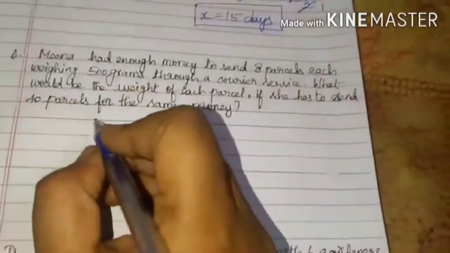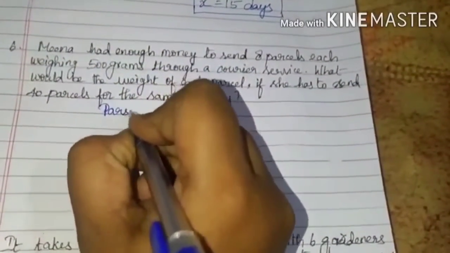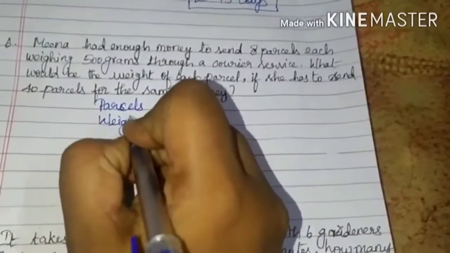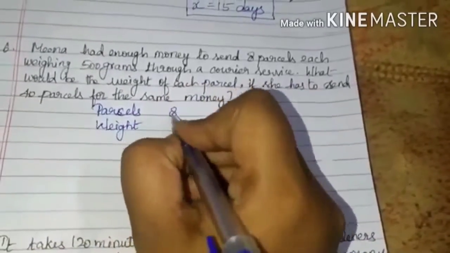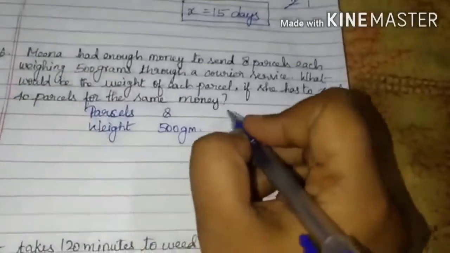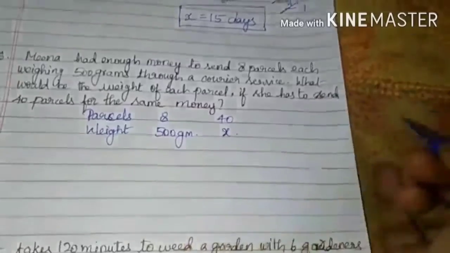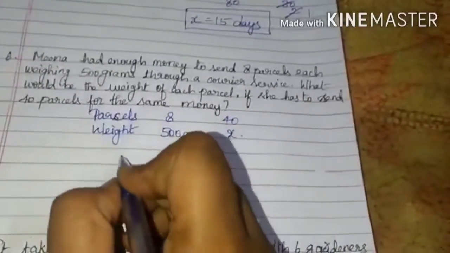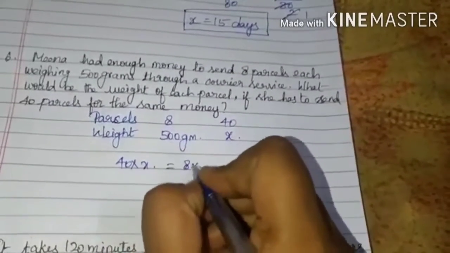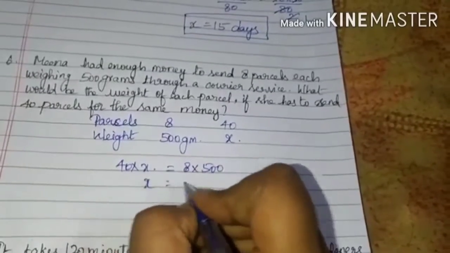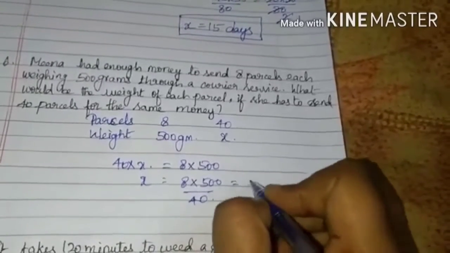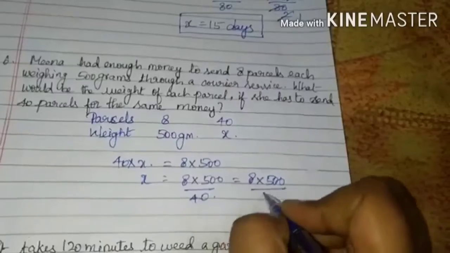So we can write it by the inverse proportion method. So parcels, and then weight. Now the parcels are 8, weight is 500 gram. Next, 40 parcels, how much weight? Okay, so we can multiply the x term. It is inverse proportion. So 40 into x equal to 8 into 500. So x equal to 8 into 500 divided by 40.